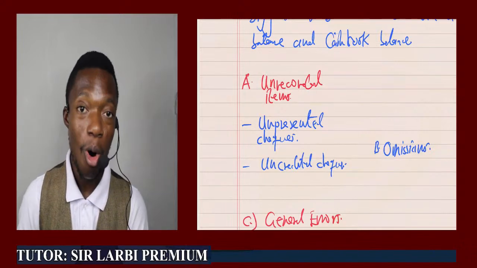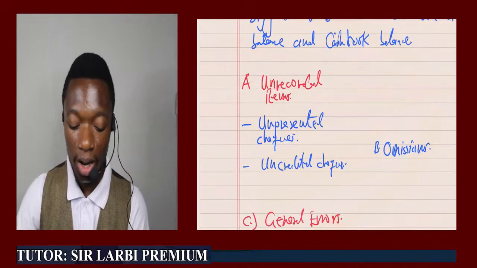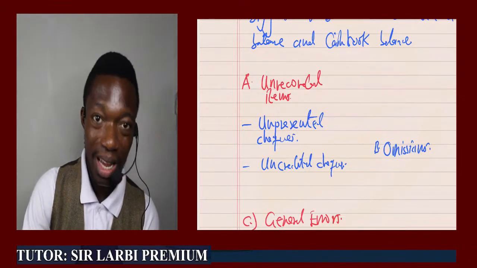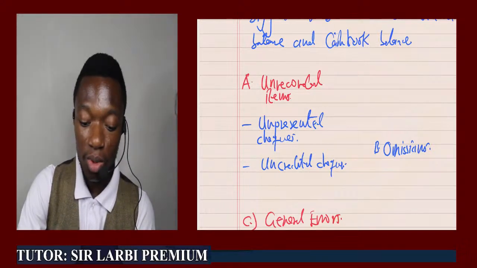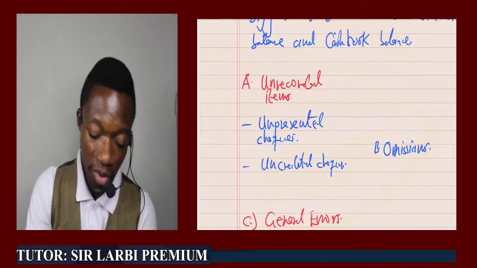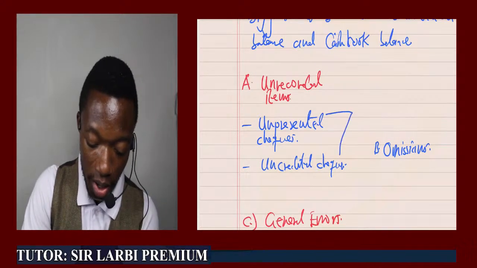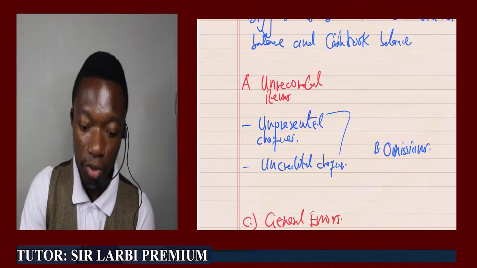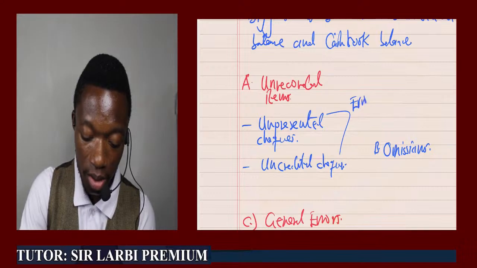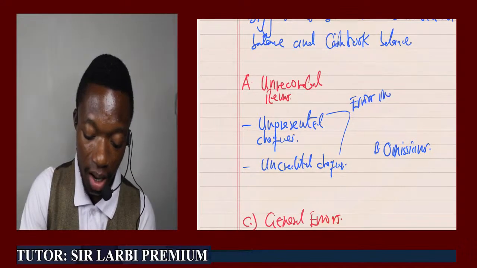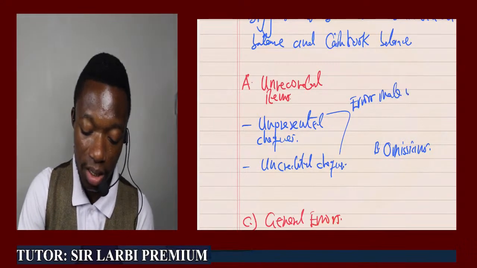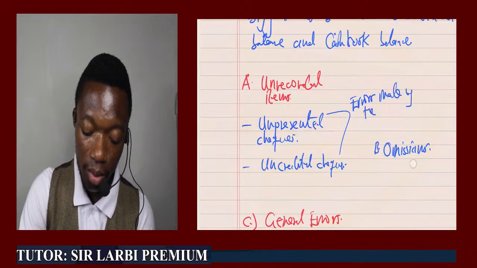So unrecorded items are errors that cause discrepancy between the cash book and the bank statement, which is always coming from the bank. So we can conclude that unrecorded items are errors made by the bank.